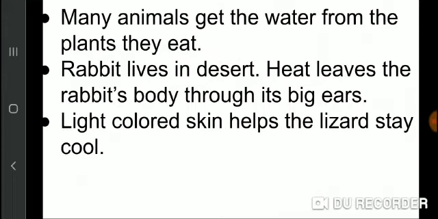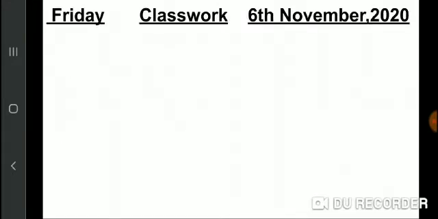Okay, now open page number 22 of your textbook. Write day, classwork, and date at the top of the page according to the given format.